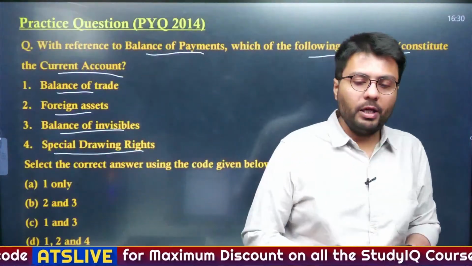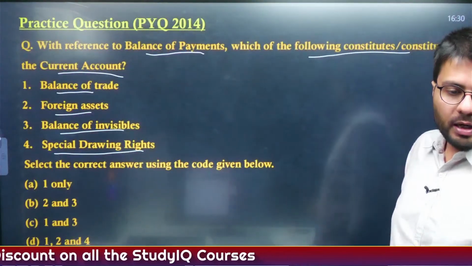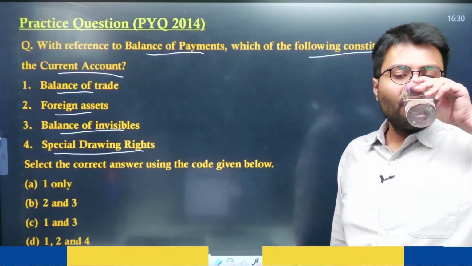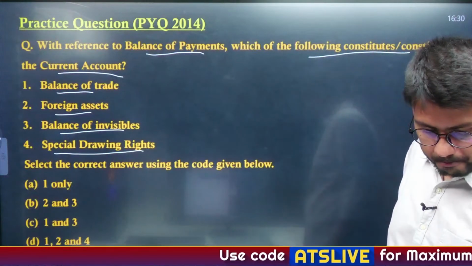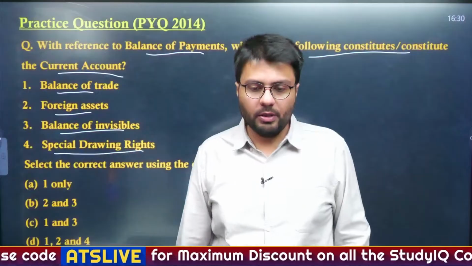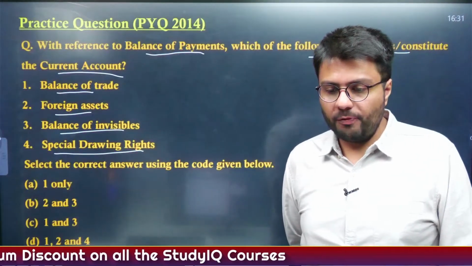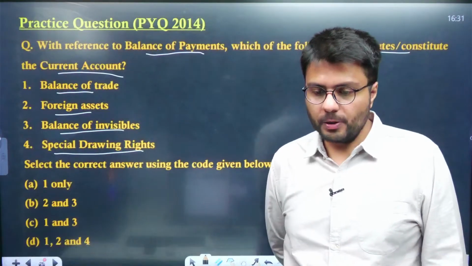Now coming back to the question, please let me know the correct answer. Which of the following constitutes a part of the current account? Shushmita, Baga, Yashi, Sarang, Kusum, Kaizen, Divyansh, Mohit, Suraj.